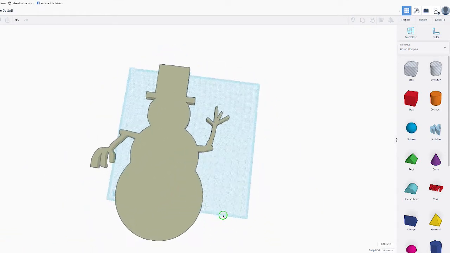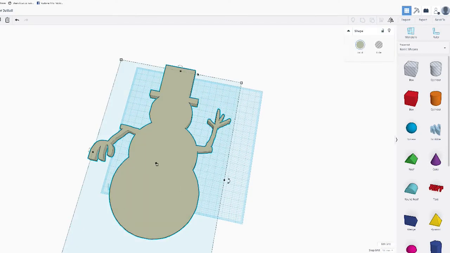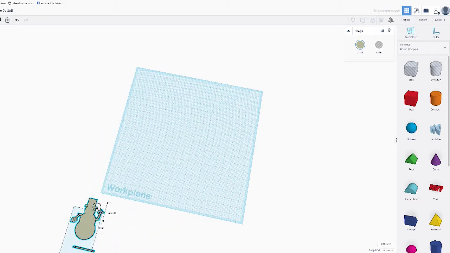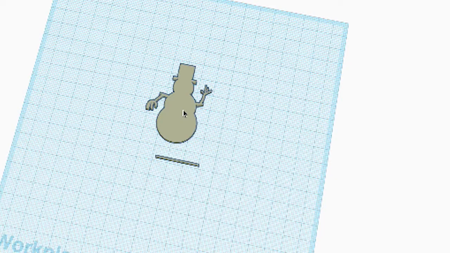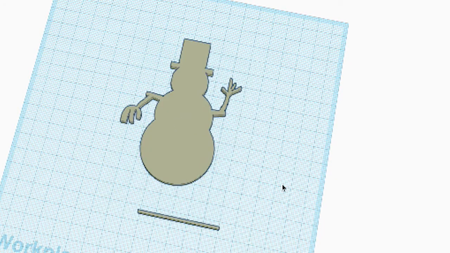So now you can see here's our vector shape imported as a 3D model. And this is what we're going to work with to make our Christmas ornament. So what you want to do is click once on your object to select it. You'll see a border pop up around it. And the little squares in the corner are called nodes. By clicking and dragging these nodes, we can change the size of our snowman.